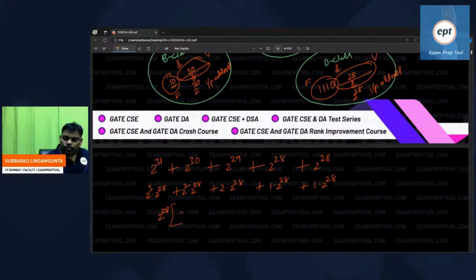From the first one, 2 cube is left out. From the second, 2 square. From the third, 2. From the last two, 1 each.